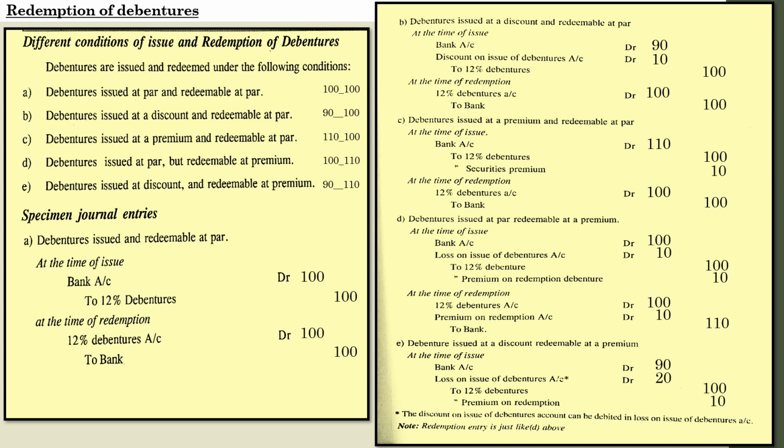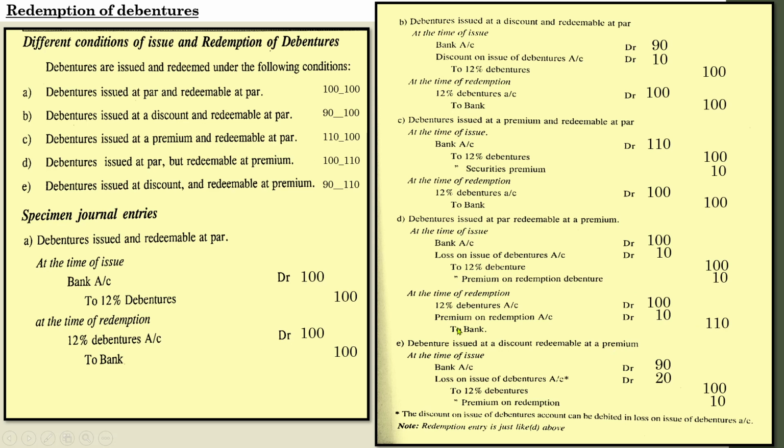So these are the entries you have to pass at the time of issue: at a discount, at par, and at a premium. And one more thing, here we are showing only the entry regarding the issue. So what will be the entry at the time of redemption?